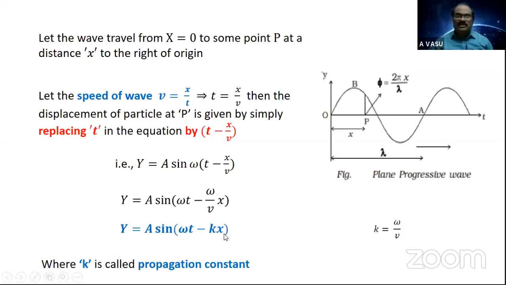From this, it's clear that this equation, which is a function in sine because we took a simple harmonic wave, is periodic in time as well as displacement. If I take y is equal to a sine omega t, that function is periodic only in time.